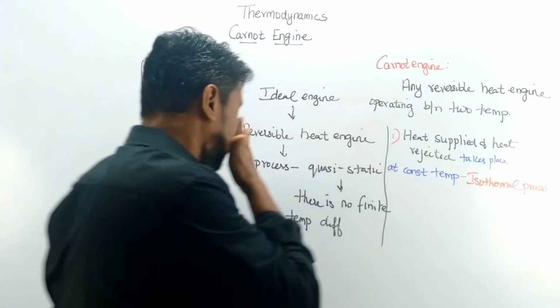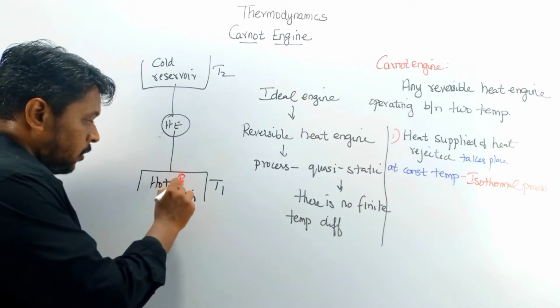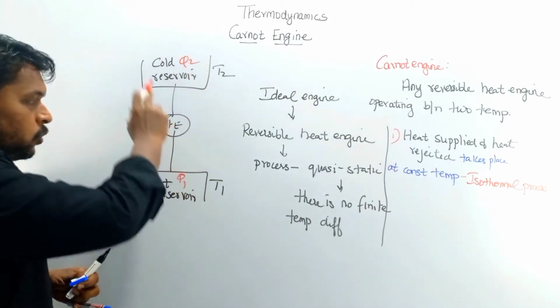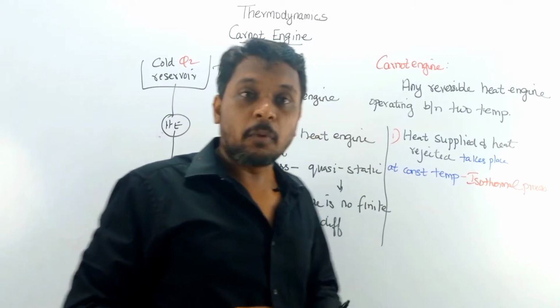So the heat supplied Q1 and heat rejected Q2 should be taken under an isothermal process.